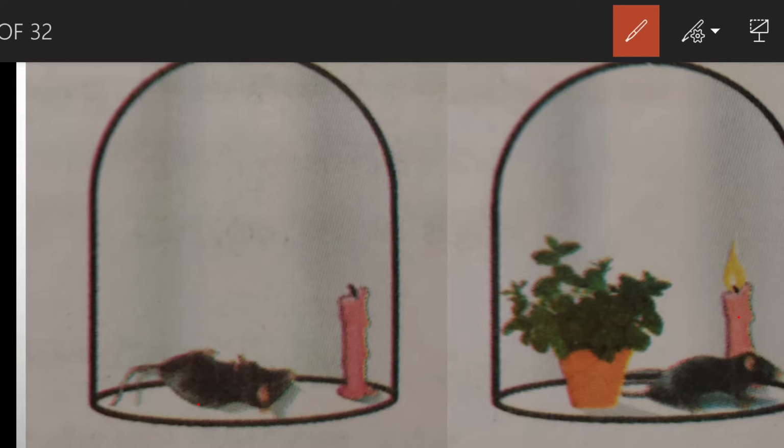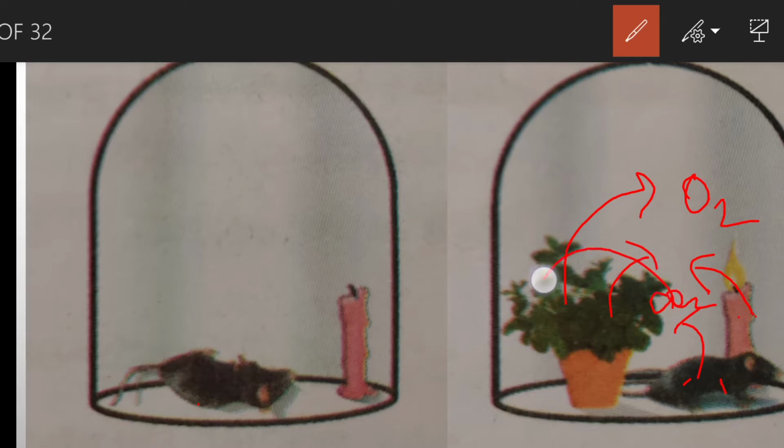So after a few minutes, what he observed: the rat was alive, the burning candle should be glowing, and the plant looked fresh. That means whatever gas was removed by the animals and the burning candle was restored by the plant. Which gas? That is oxygen. Whatever the animals release, carbon dioxide, and the burning candle removes, was used up by the plant during photosynthesis.